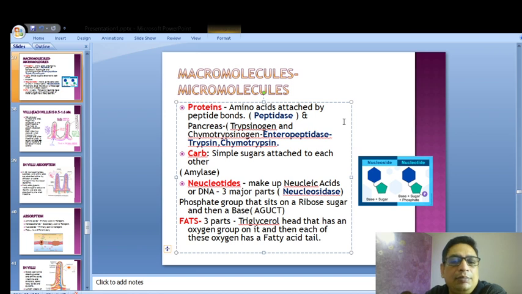Now at the same time, the pancreas secretes 2 enzymes. What are these? Trypsinogen and chymotrypsinogen. I'm spelling it deliberately wrong so that you can remember the spelling.